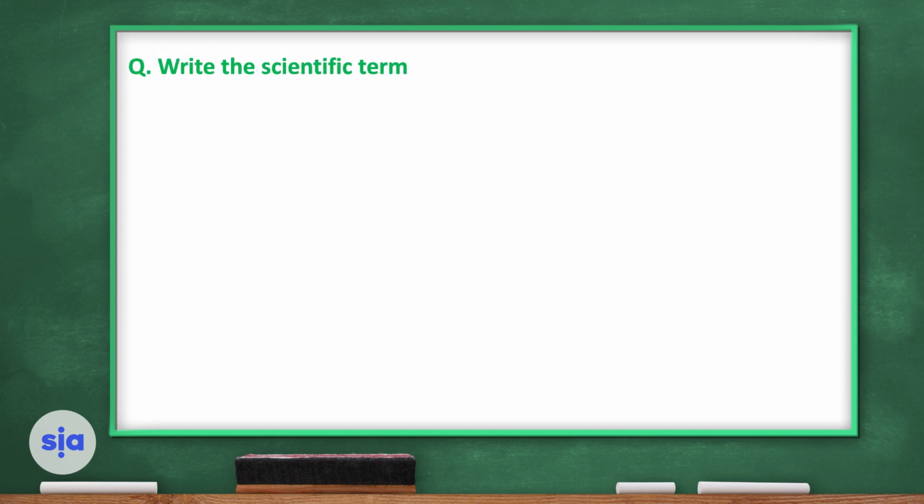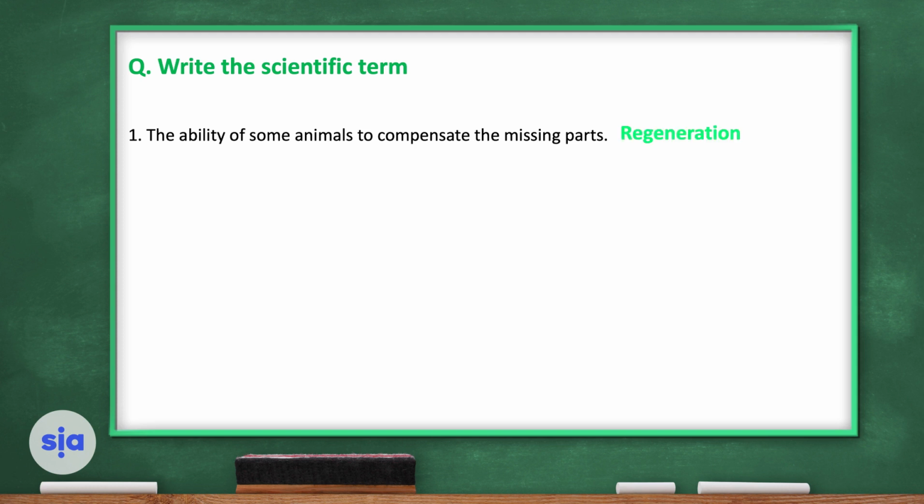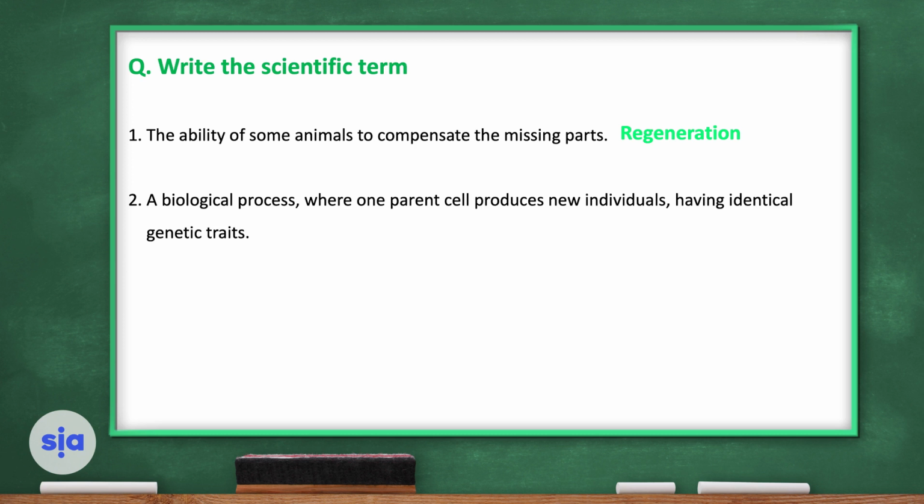So now let's guess the scientific term. The ability of some animals to compensate the missing parts. Regeneration. A biological process where one parent cell produces new individuals having identical genetic traits.